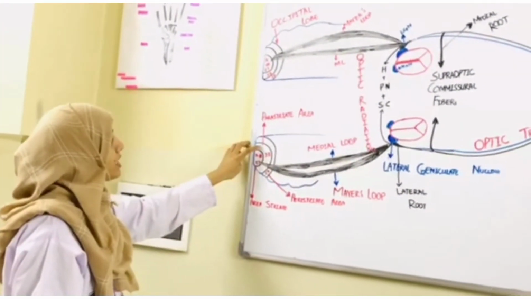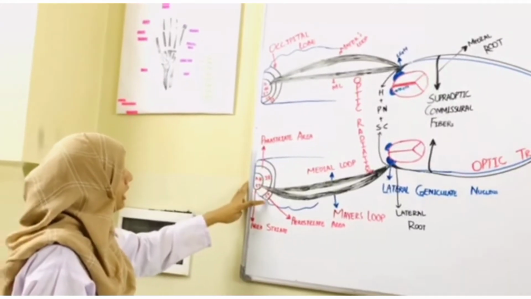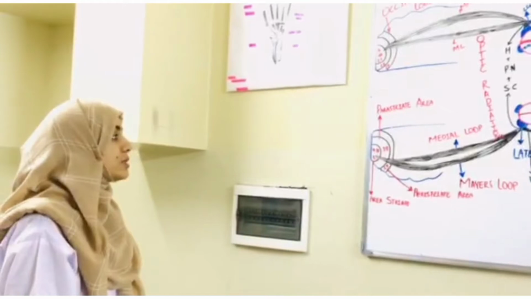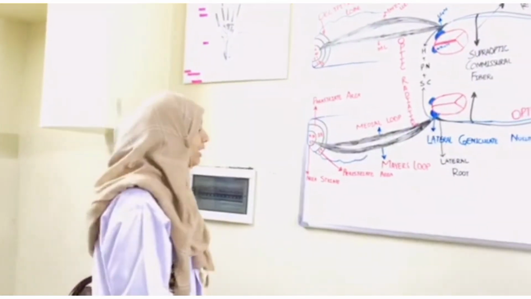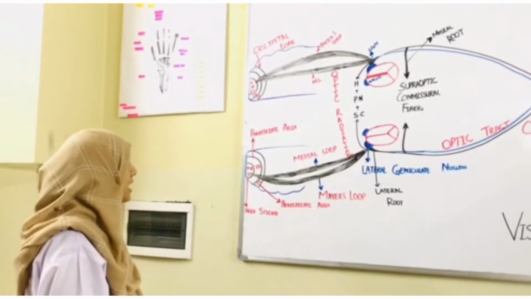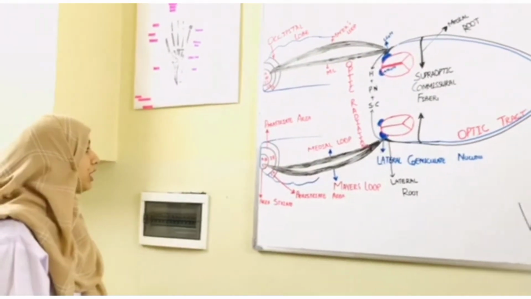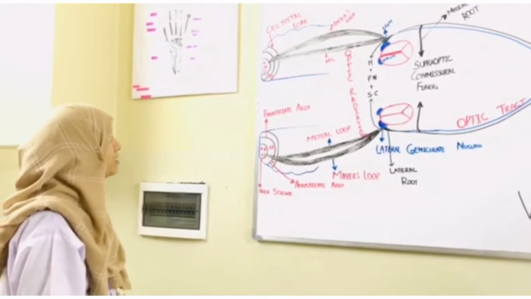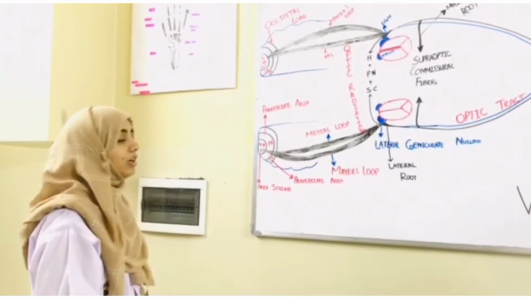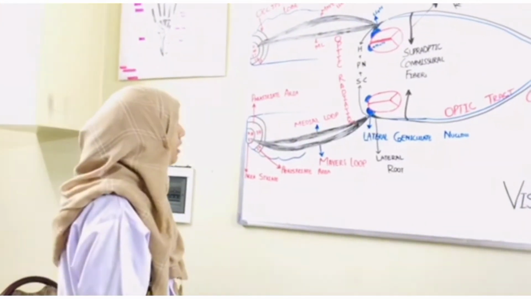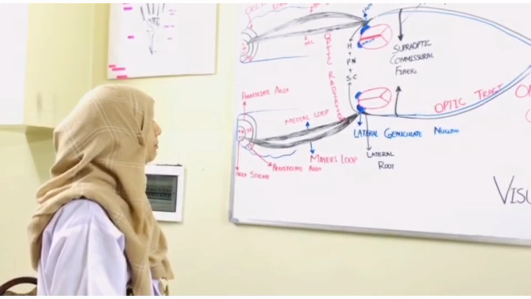Area 18 is known as the parastriate area, while area 19 is known as the peristriate area. Area 17 is responsible to identify the shape, color, size, illumination and motion of an object, while the parastriate and peristriate areas help us to identify the object according to our past memory or experience.